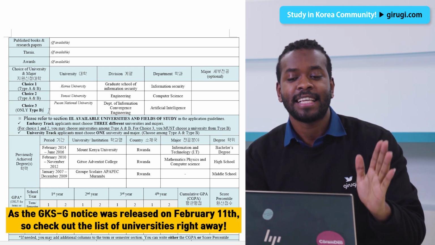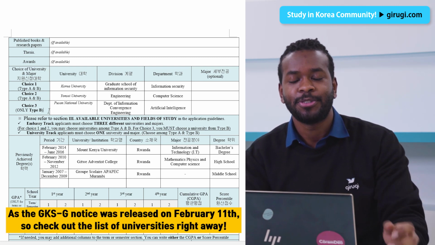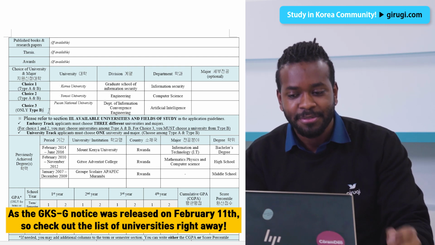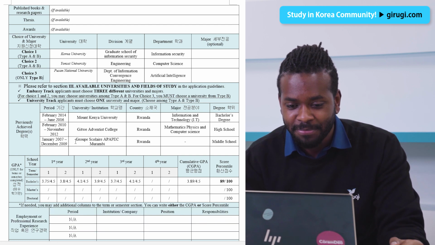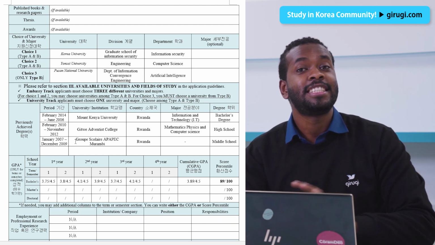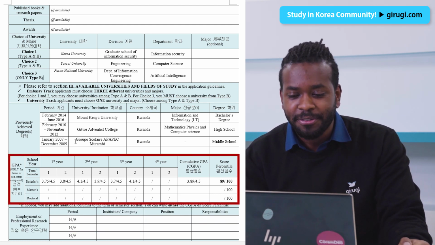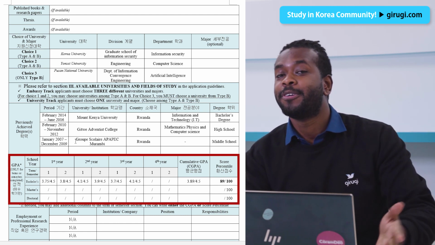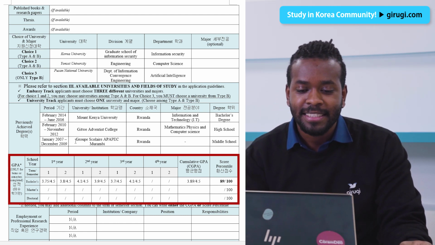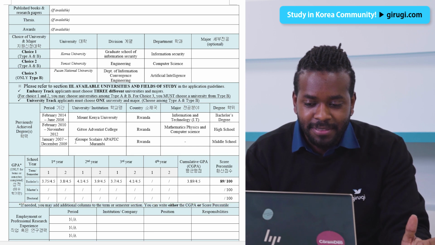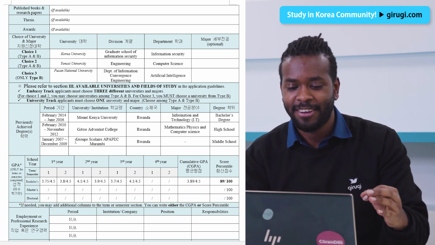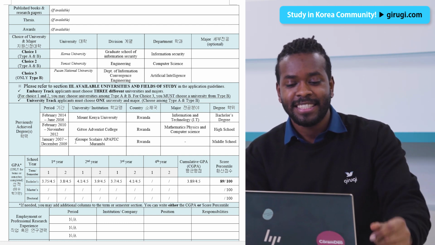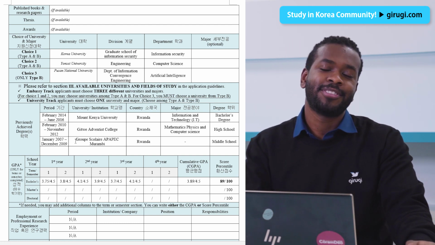I wrote this as an example, but be sure to check the Excel file and fill out the university that you choose. And in the case of GKSU, it is difficult to write down or convert your GPA, but if you look at your transcript, you can easily write it down. Please write all of this and fill in the rest as well.